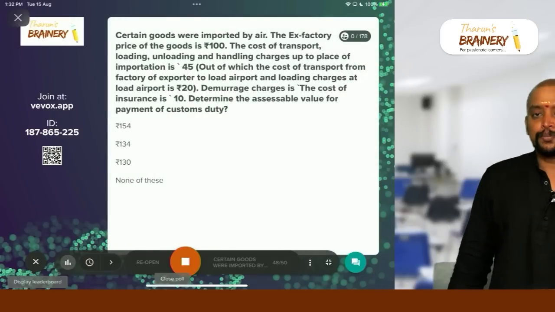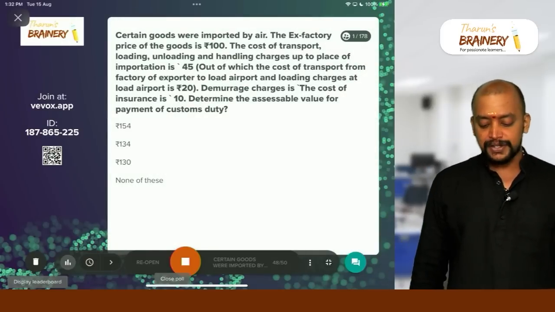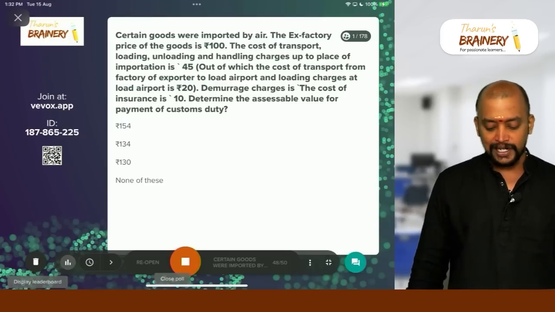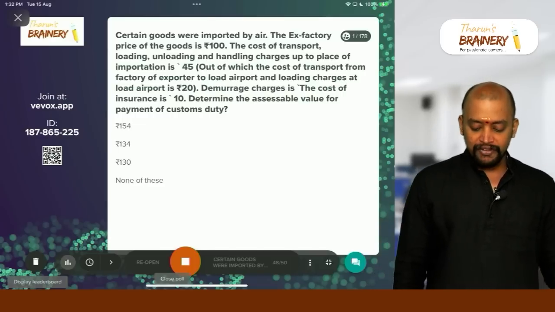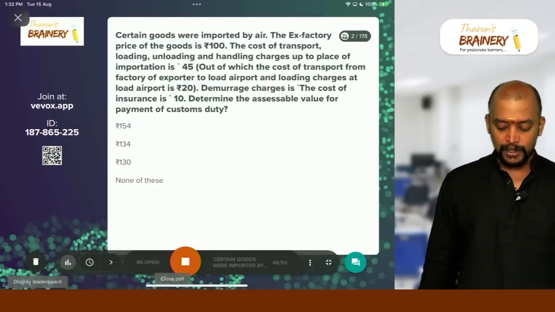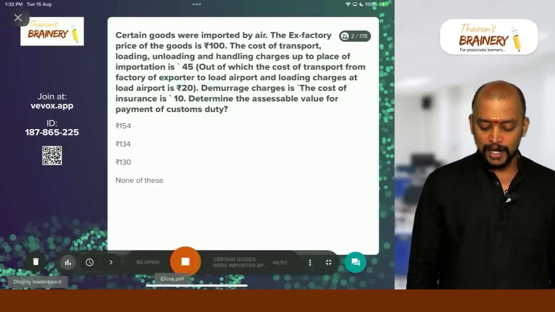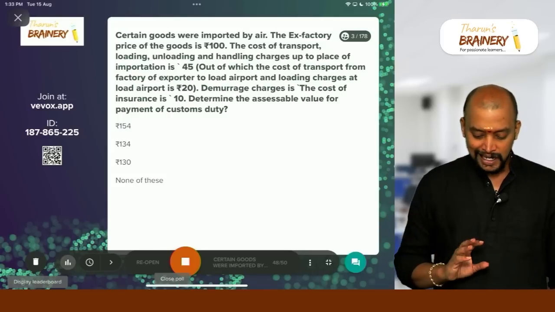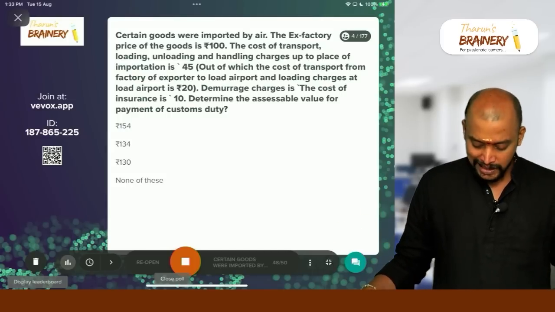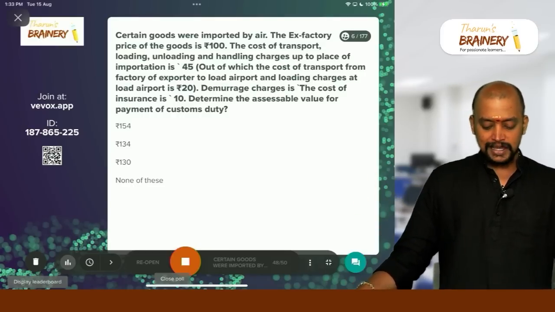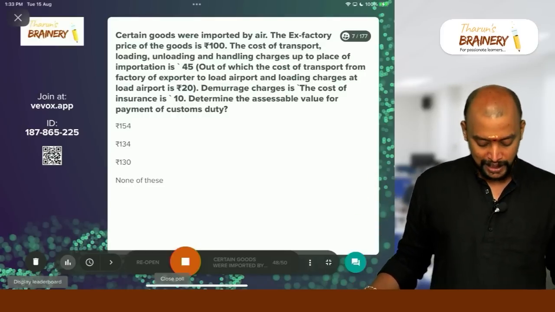Then certain goods were imported by air. The ex-factory price of the goods is 100 rupees. The cost of transport, loading and unloading and handling charges up to the place of importation is 45 rupees, out of which the cost of transport from factory of exporter to load airport and loading charges at load airport is 20 rupees. Demurrage charges is not there. The cost of insurance is 10 rupees. Determine the assessable value for payment of customs duty.